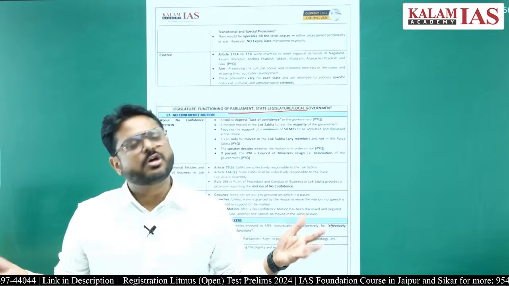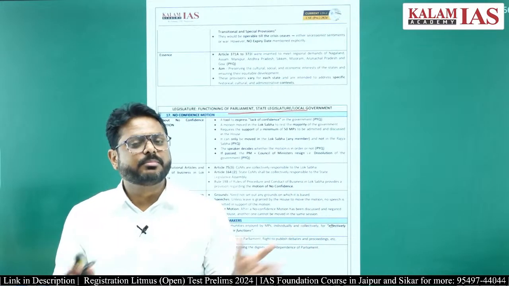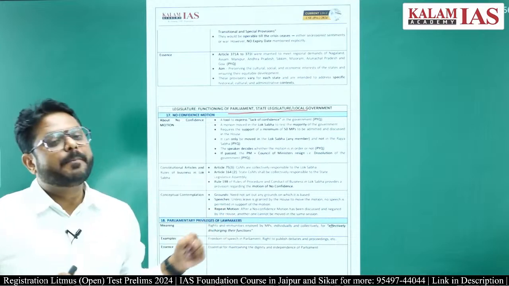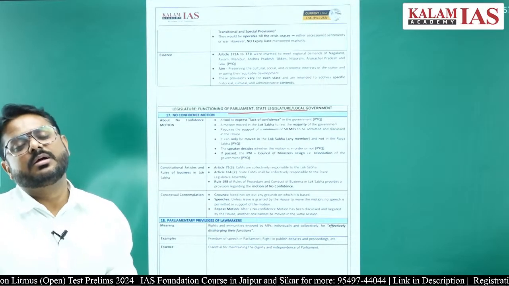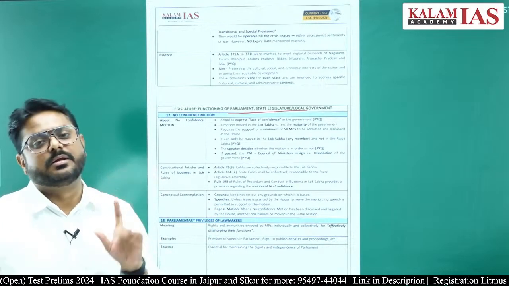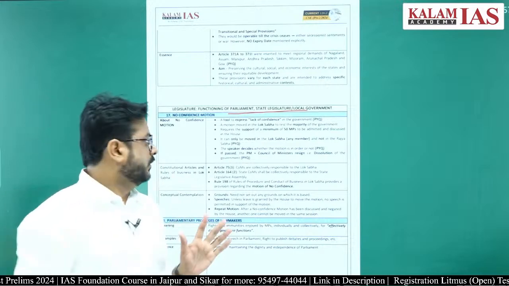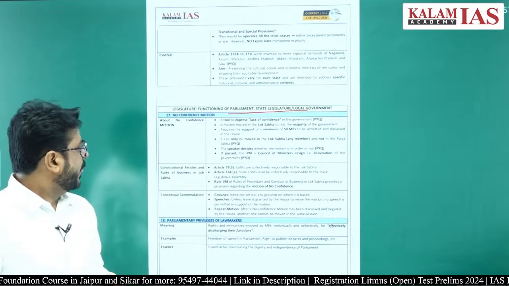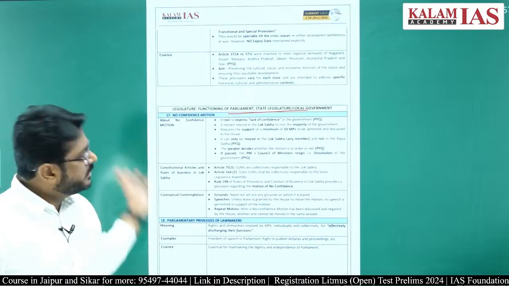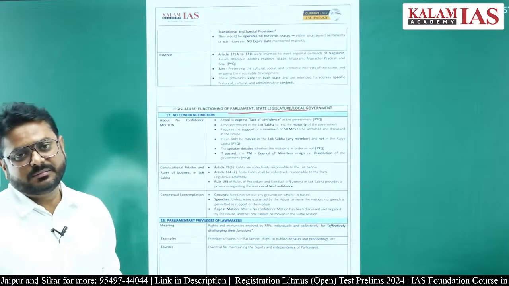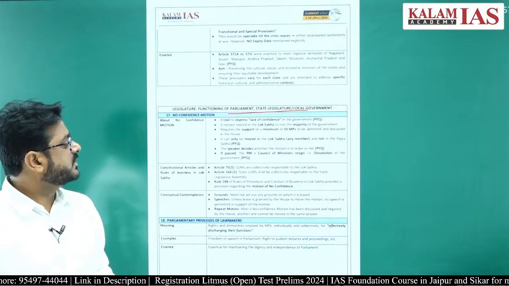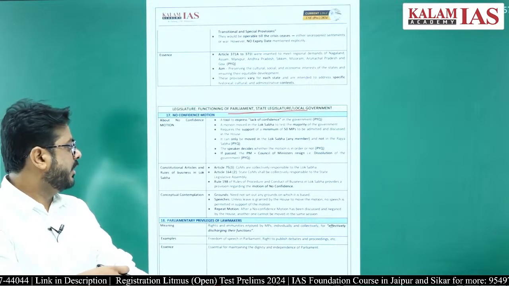Why? Because the government forms from the Lok Sabha. The Council of Ministers is directly responsible to the Lok Sabha only, not to the Rajya Sabha. And it has constitutional backing through Article 75(3), that is, the Council of Ministers is collectively responsible to the Lok Sabha.